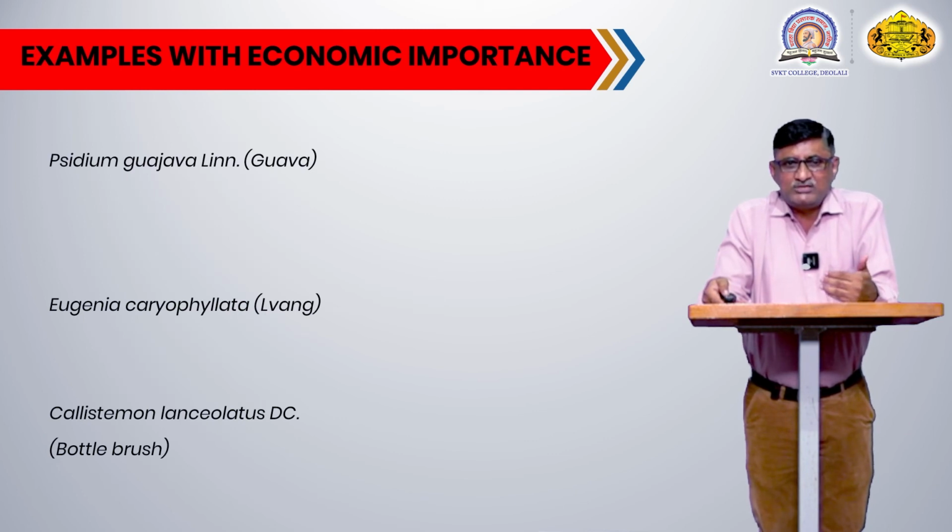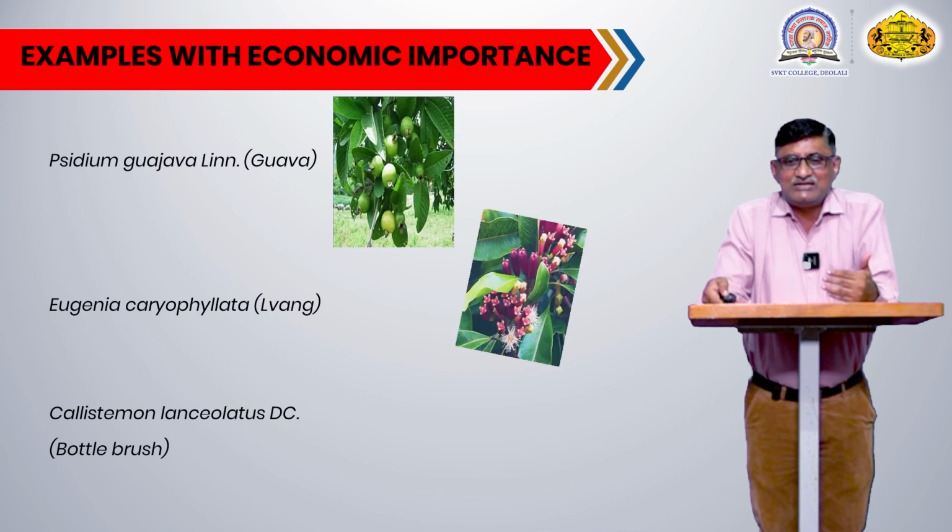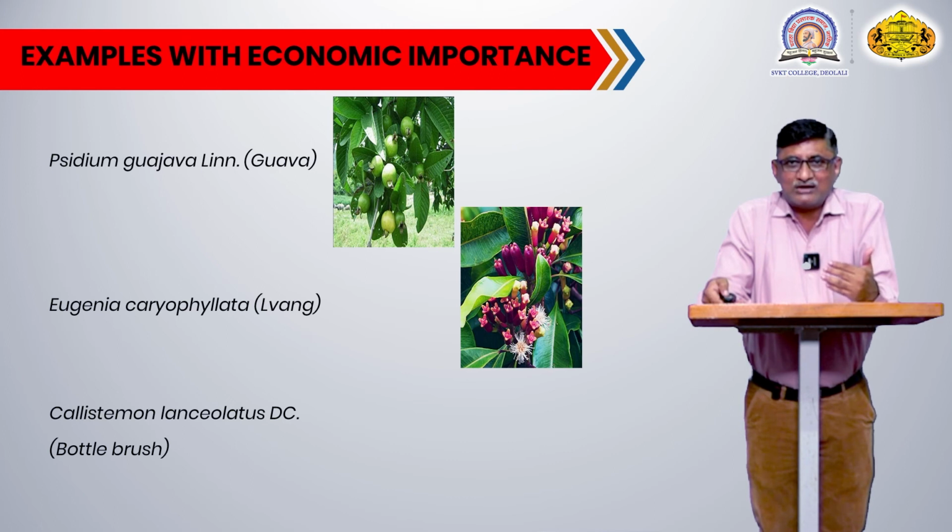Now we will go to the next plant. The name of the next plant is Psidium guajava. Commonly this plant is identified as the peru or guava plant. You can see in the image, the picture is highlighted.